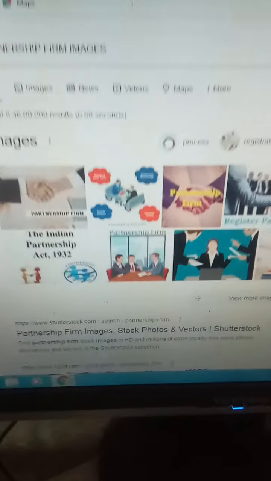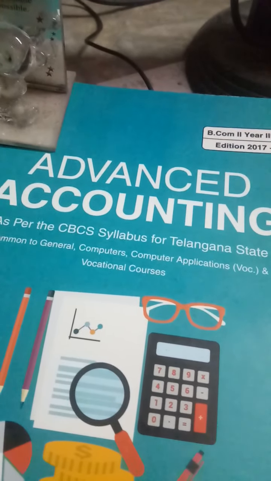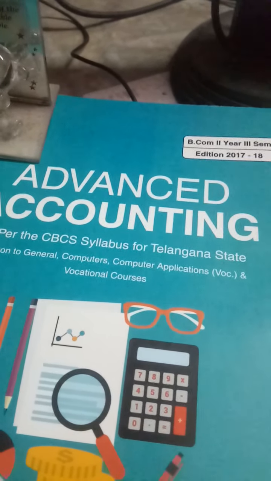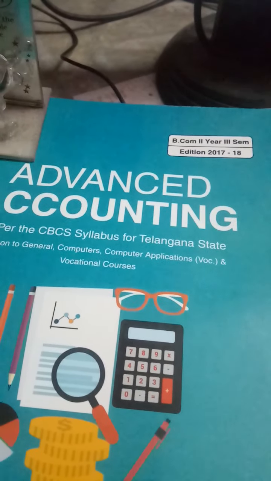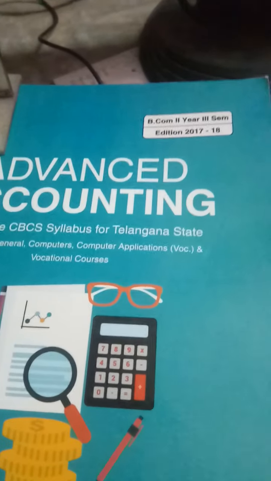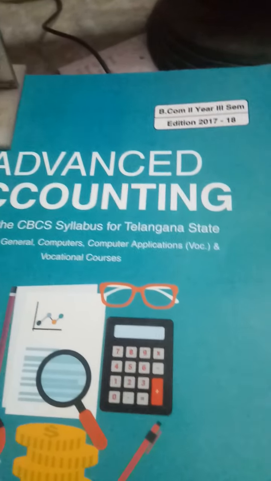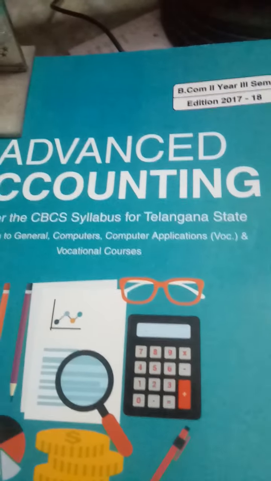Whereas in case of fixed capital accounts, my dear students, we have to prepare partners' current accounts. Here the partnership business is more familiar. As I said, there is the Indian Partnership Act 1932. As per that act, what the contents of the partnership deed are and how it should be registered, everything is mentioned.